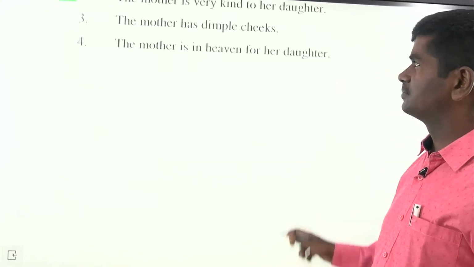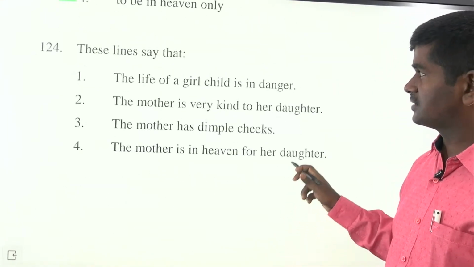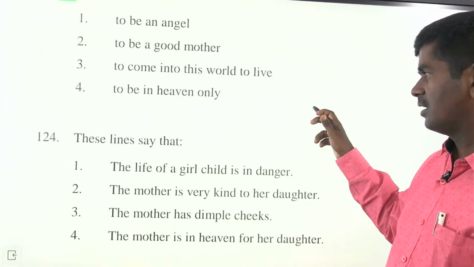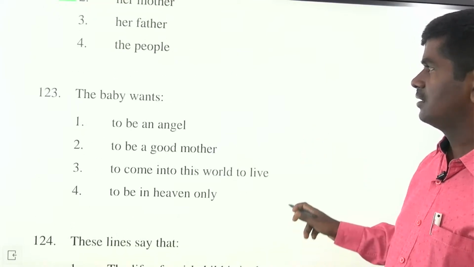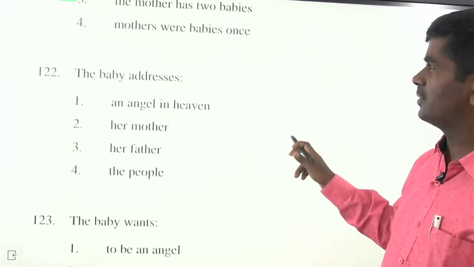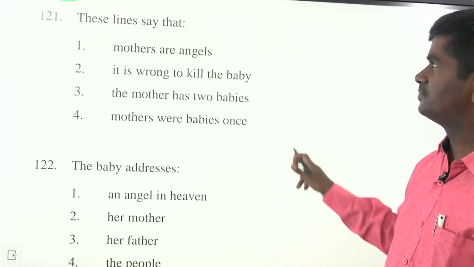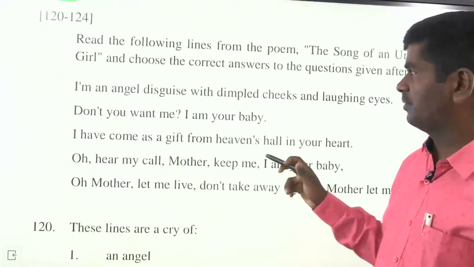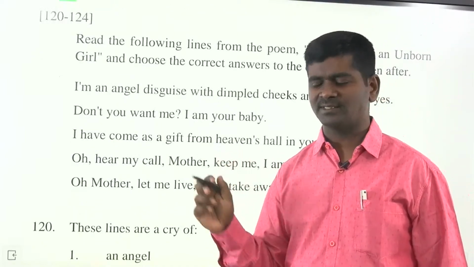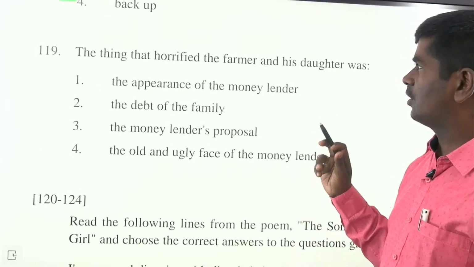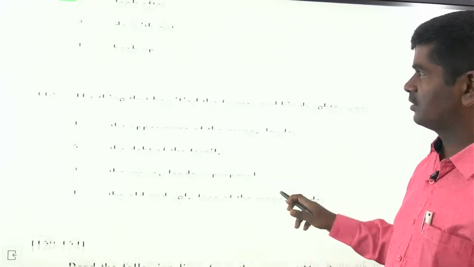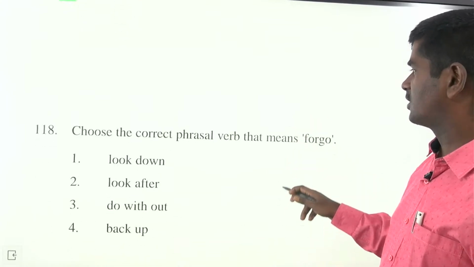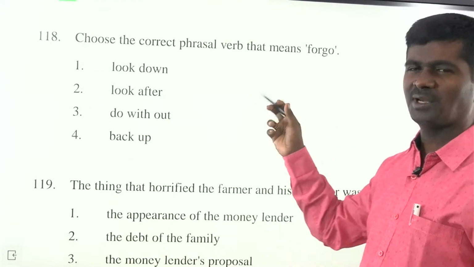Next, you can see, what is this line? They have actually given a small reading comprehension passage where you are required to answer. The thing that horrified the farmer and his daughter, this may also be about correct phrasal verbs.